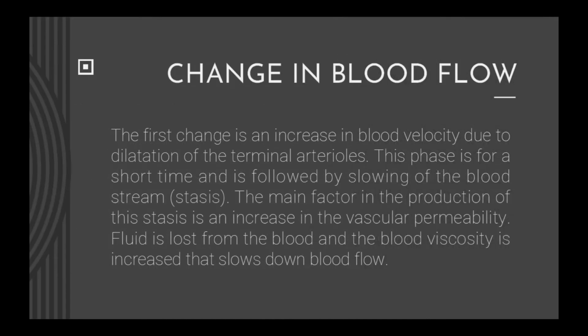Change in blood flow. The first change is an increase in blood velocity due to dilatation of the terminal arterioles. This phase is for a short time and is followed by the slowing of the bloodstream. The main factor in the production of this stasis is an increase in vascular permeability. Fluid is lost from the blood, and the blood viscosity is increased, which slows down blood flow.